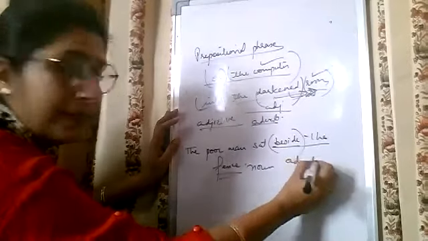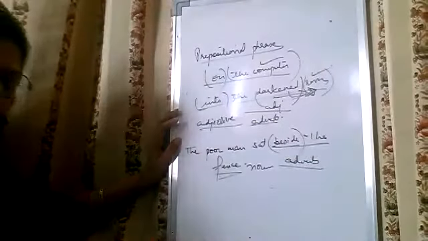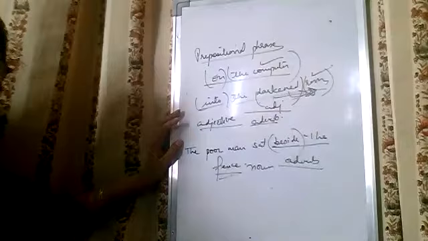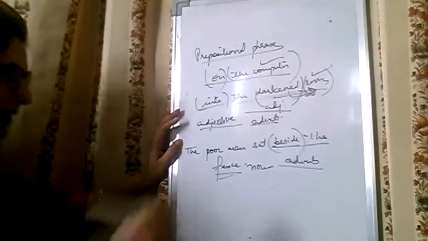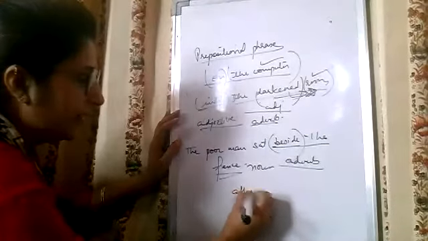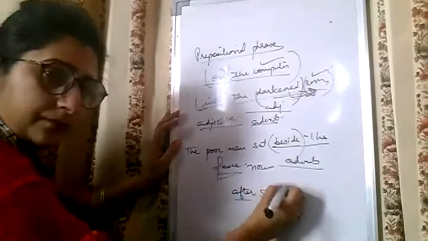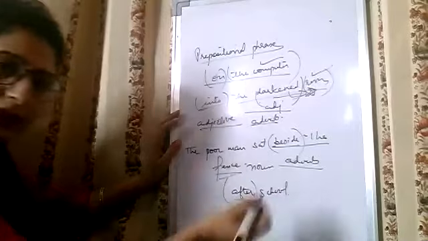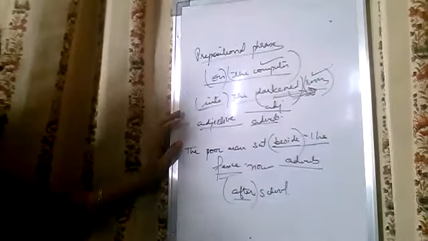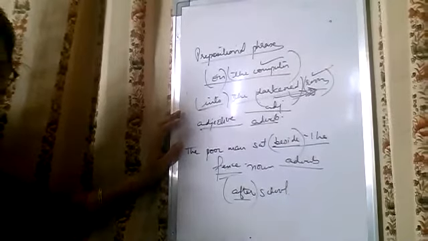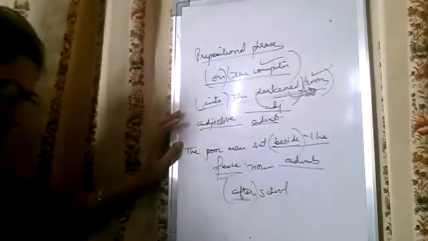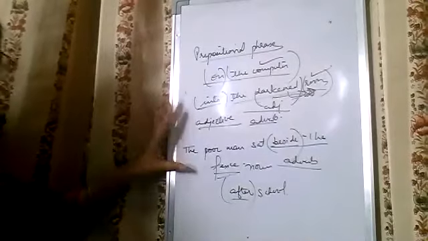For example, I go for dance classes after school. After is telling us about time. This is an adverb phrase. So this is how you will mention whether it is an adjective or adverb phrase.